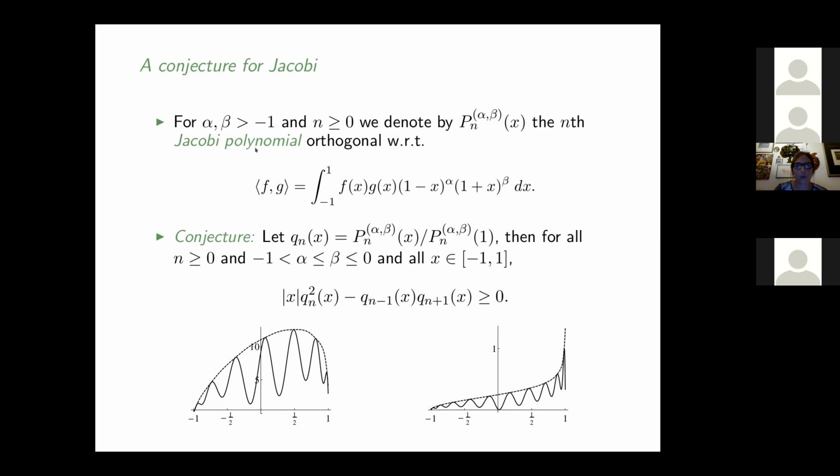And for these Jacobi polynomials, they are now non-symmetric. It seems that the inequality holds in this range of parameters, but we cannot prove it. We have a partial result that is similar to the first part of the proof of Szegő. So we have something like this quadratic form, something that can be easily shown using CAD in the end again, because we just need to show something polynomial is greater equal 0.